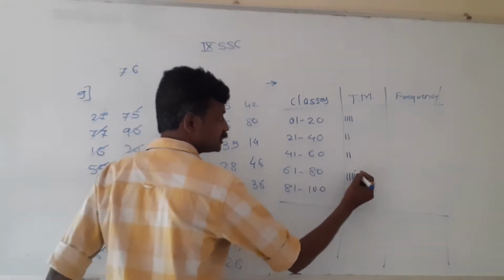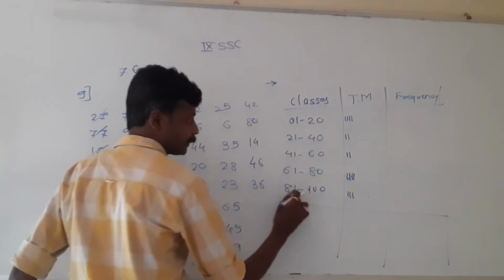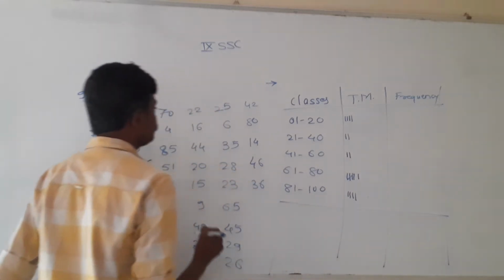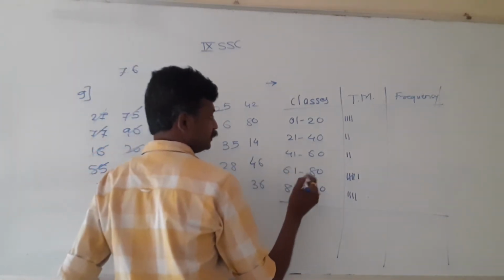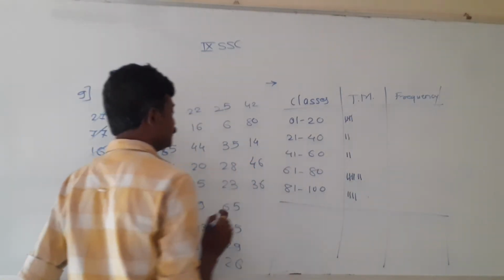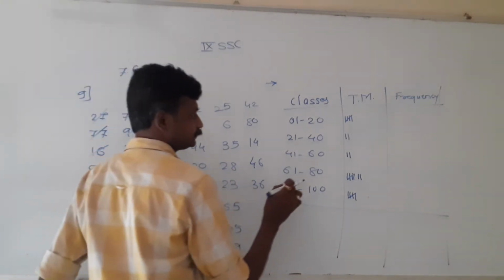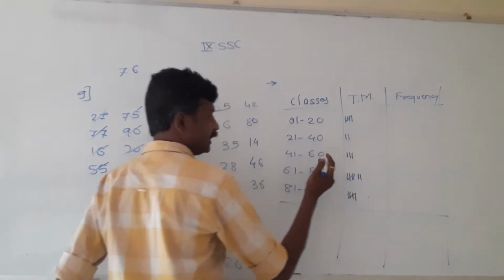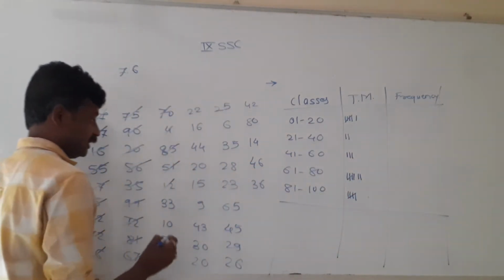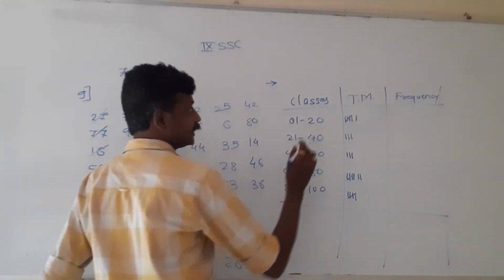72 less than 80. Now 4 are already there. Bunch will get complete. Cross line. 81, last group. 67. Now another group will start here. 70 it will be in this group. 4 first group, bunch is complete. 85 the last group, bunch is complete. 51 will be in this group, as it is between 41 to 60. 12 will be in the first group, new bunch is started. 33 second group. 10 will be in the first group.